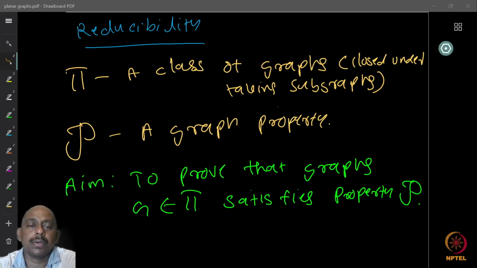So we continue to look at a more involved example of discharging. And to do this, let us look at some ideas behind the discharging method. So one notion that I want to look at is that idea of reducibility.